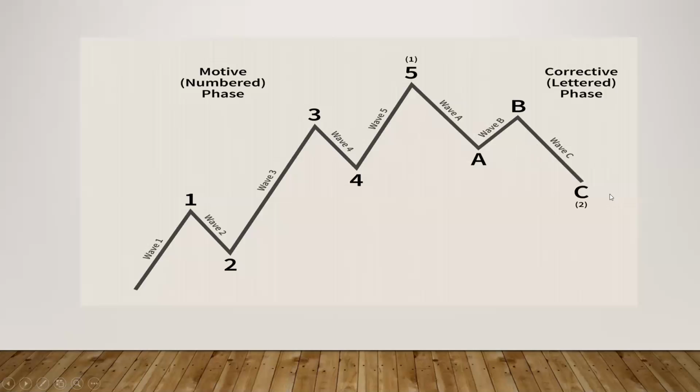The same is the case with wave C. So when the price falls more than the corrections in the previous two cases, we know that the wave has come to an end and a new trend is setting in. So the last three will be marked as wave A, wave B, and wave C, and then the trend reversal will take place. This is what Elliott says in his theory.